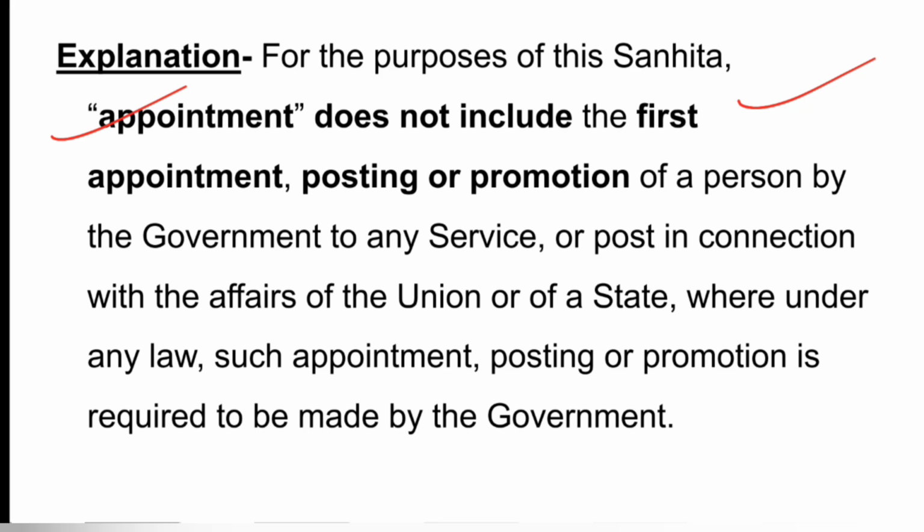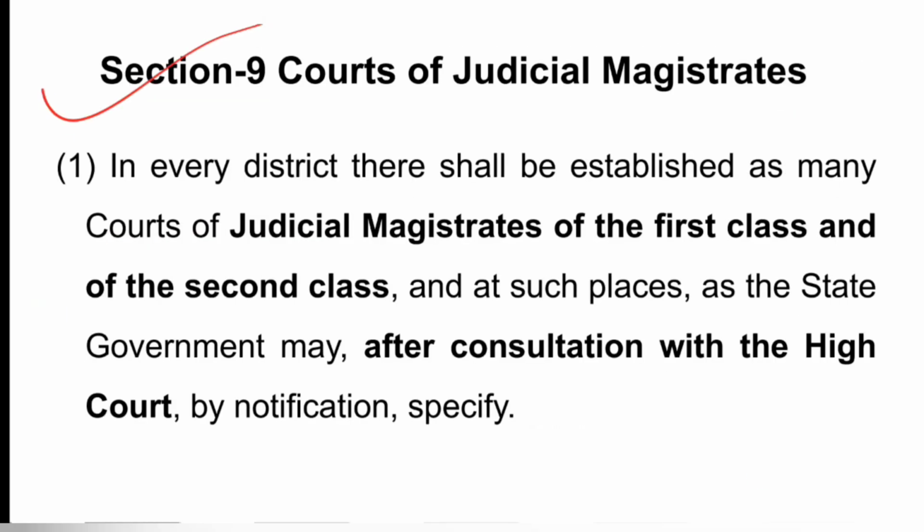So, here you see the provisions, in the provisions the appointment is to be done by the High Court, whether it is the Court of Session, the Judicial Magistrate, additional sessions judges, all these appointments of the presiding officer are to be done by the High Court. So, that is why in this explanation the code has clarified that under this Sanhita the appointment does not include first appointment, because that is to be done by the state government. Here the appointment is to be done by the High Court. So, that is why it is not the first appointment. It is the subsequent conferment of the power, you can say, by the High Court to these posts provided in this whole code. Now, coming to section 9, courts of judicial magistrate.